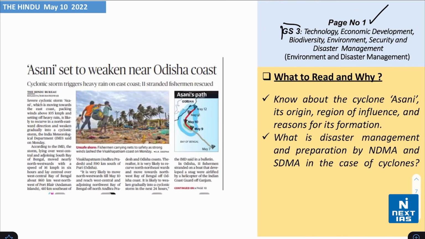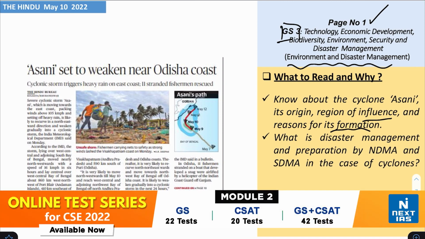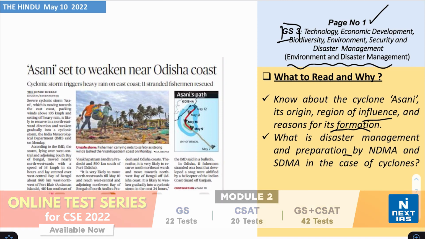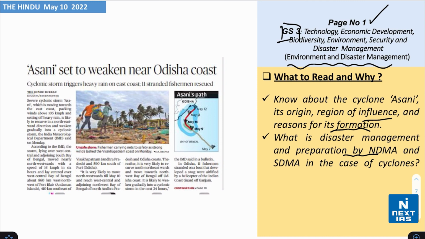Next, take a look on page number 1. We are starting with the discussion of headlines relevant to GS paper 3 from the topic of environment and disaster management. You see this headline which says Asani set to weaken near Orissa coast. Now, know about the cyclone Asani, its origin, region of influence, and the reasons for its formation. Understand what is disaster management and preparation by NDMA and SDMA in the case of cyclones.